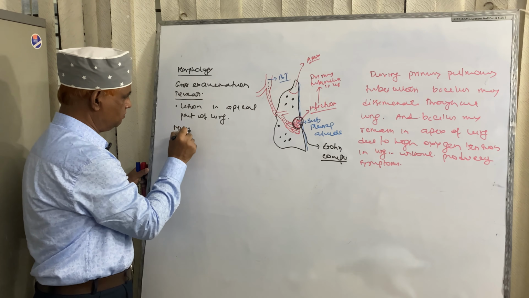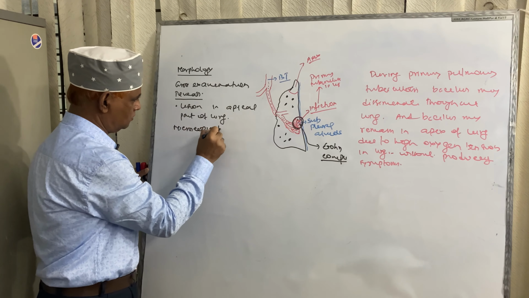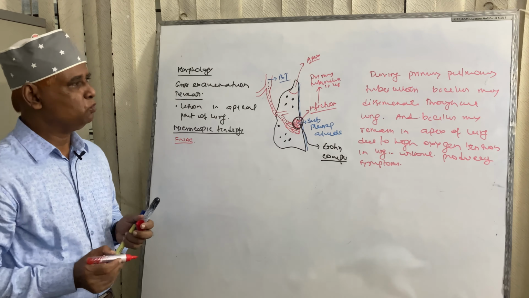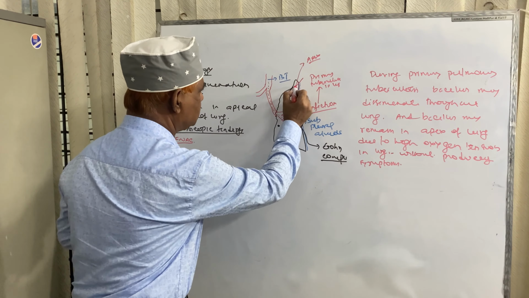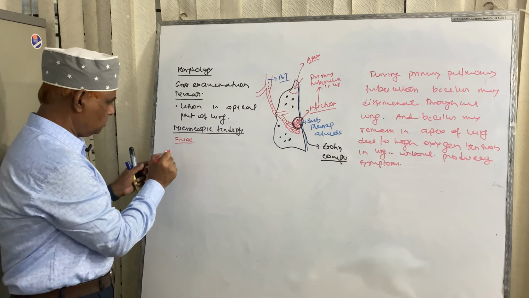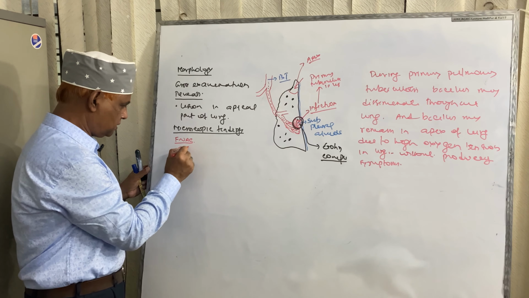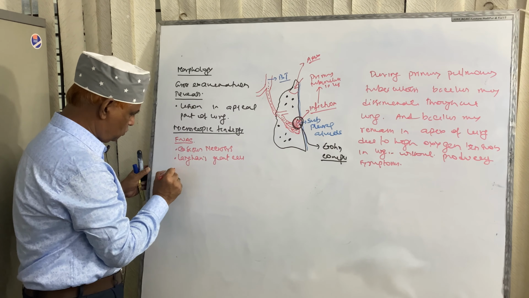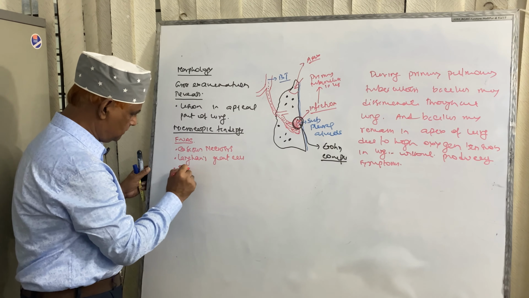Microscopic findings. If we do CT guided FNAC, what will be the findings? We will get caseous necrosis, we will get Langhans giant cell, we will get epithelioid cell.